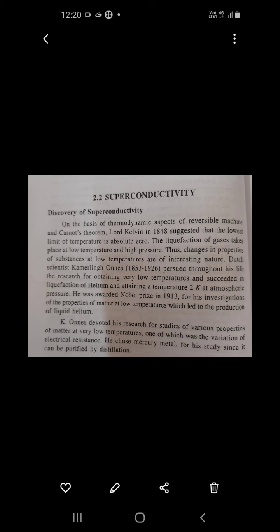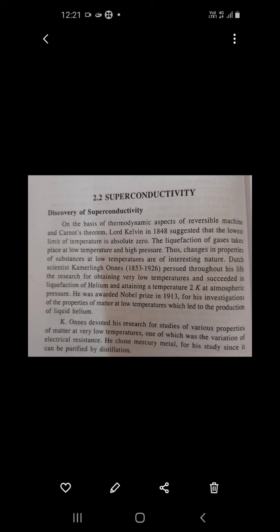If you change the original state of a particular substance, that means convert a gaseous substance into liquid form, then some properties of that substance will change, and those properties are very interesting. So for the first time, Dutch scientist Kamerlingh Onnes pursued throughout his life research for obtaining very low temperature and succeeded in liquefaction of gases.